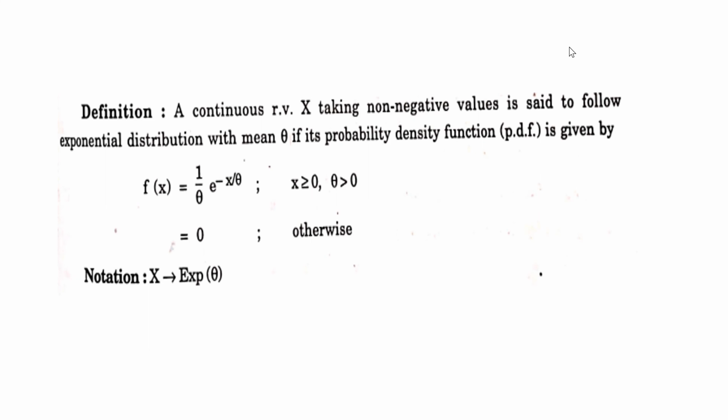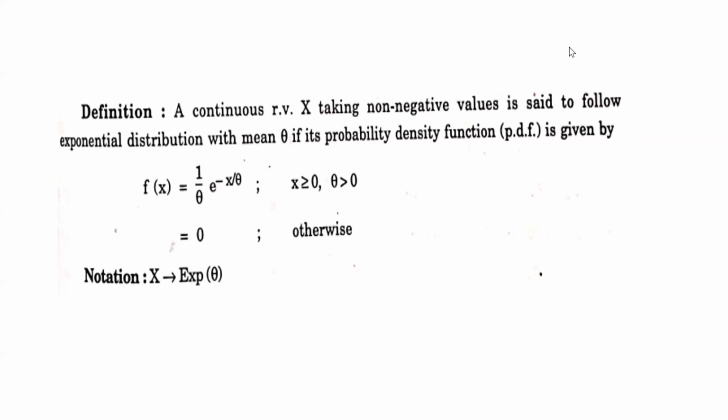So the definition for the exponential distribution is: it is a continuous random variable, say capital X, taking non-negative values, and it is said to follow the exponential distribution with a mean theta. The mean is what in this case? Theta. In case of a continuous random variable, we write its probability density function, and in case of a discrete random variable, we write the probability mass function, that is PMF. Okay, so that's a difference.